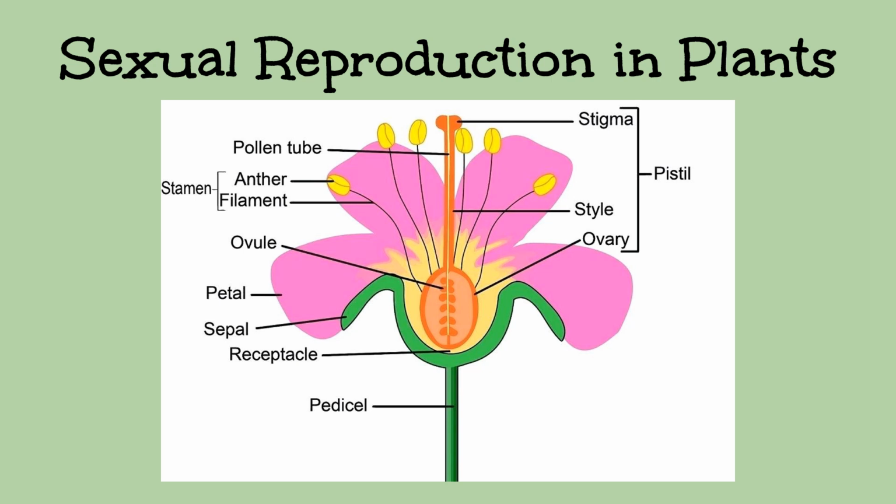The female part of the flower is called the pistil, or the carpel. It has a sticky stigma on the end that receives pollen grains. Then there's the style, which connects to the ovary. The ovary contains the ovule, which produce the ova or egg cells of the plant. When pollen lands on the stigma, a pollen tube forms to allow the sperm cells to travel to the ova. Other parts of a flower include the colored petals, and the small green leaves at the base called sepals.